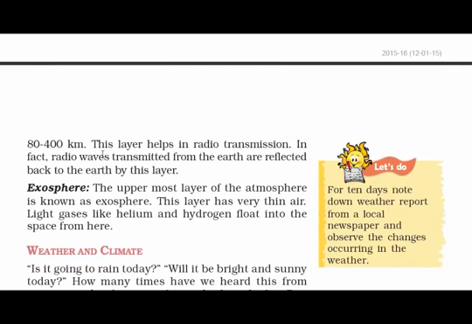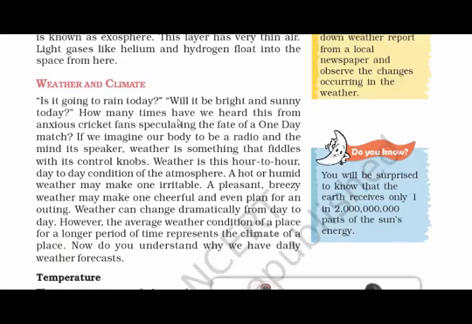And last but not the least, the exosphere, the uppermost layer of the atmosphere. This layer has very thin air. Light gases like helium and hydrogen float into space from here. Now let's read about weather and climate. So what is the definition of weather? Weather is the day-to-day condition of the atmosphere. Remember that. Day-to-day condition of the atmosphere. It is more of real-time information. And what do you mean by climate?